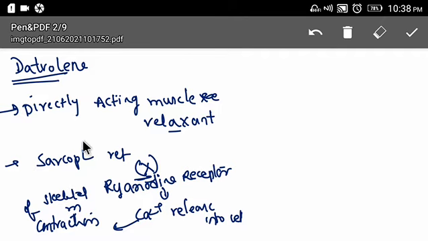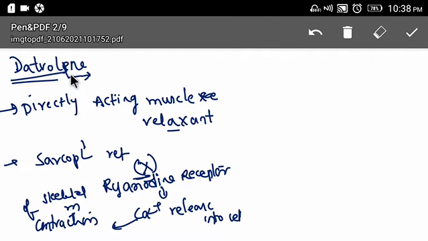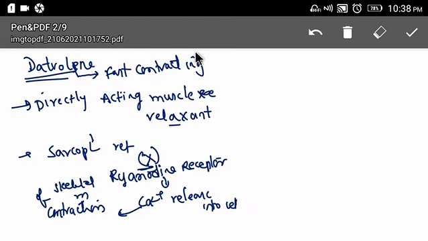And this drug will be more active in muscles which are contracting at a fast phase. So fast contracting muscles will be acted upon by this Dantrolene in preference to slow contracting muscles. It can also act on slow contracting muscles, but the preference is more on fast contracting muscle fibers. So this is about the mechanism of action.